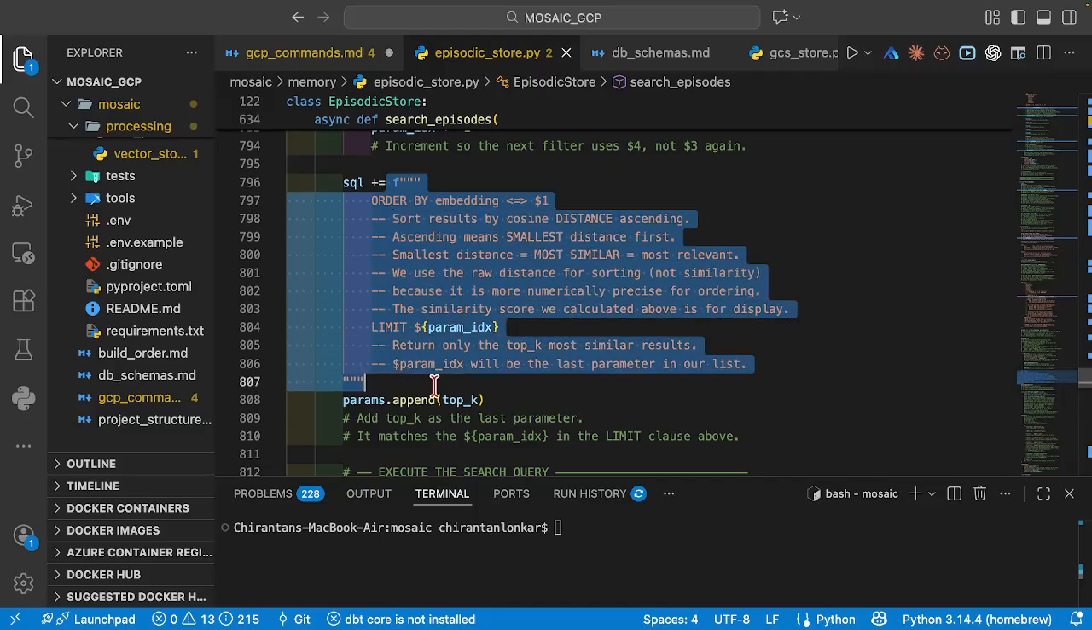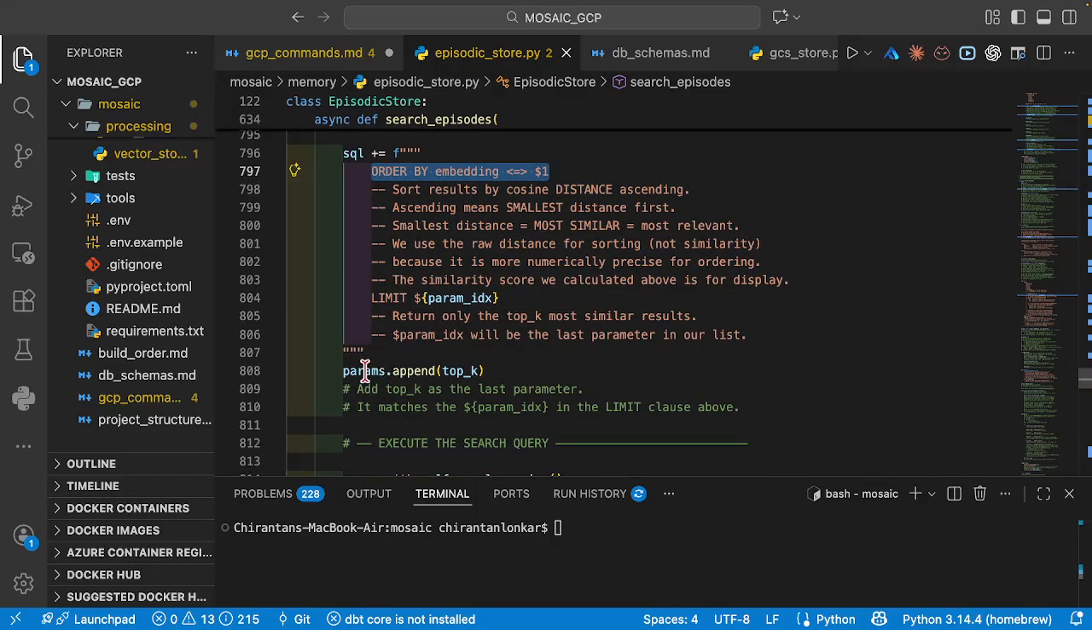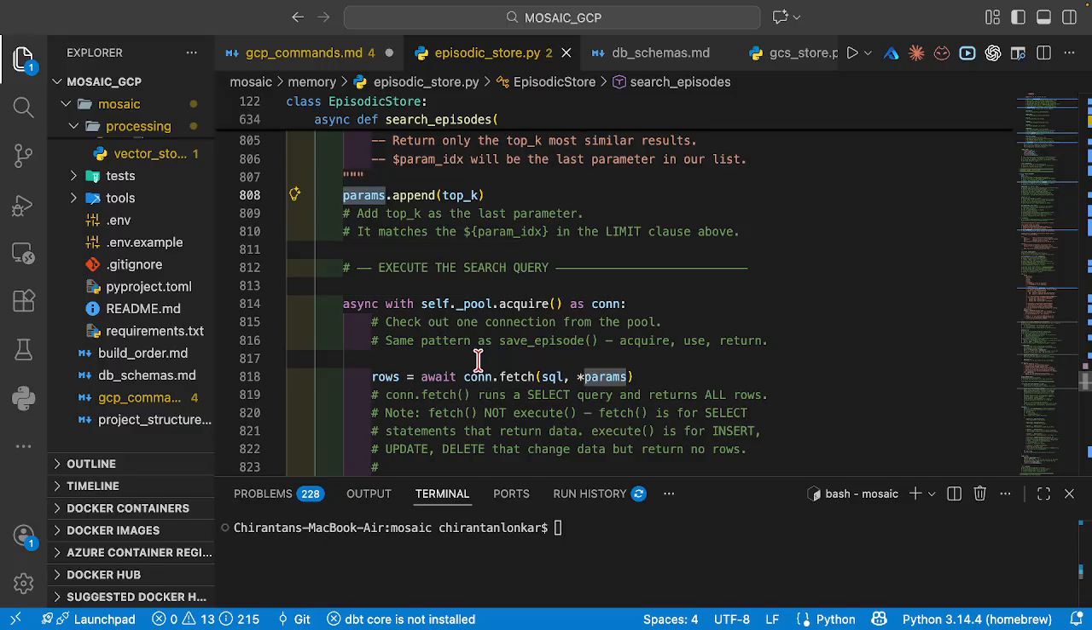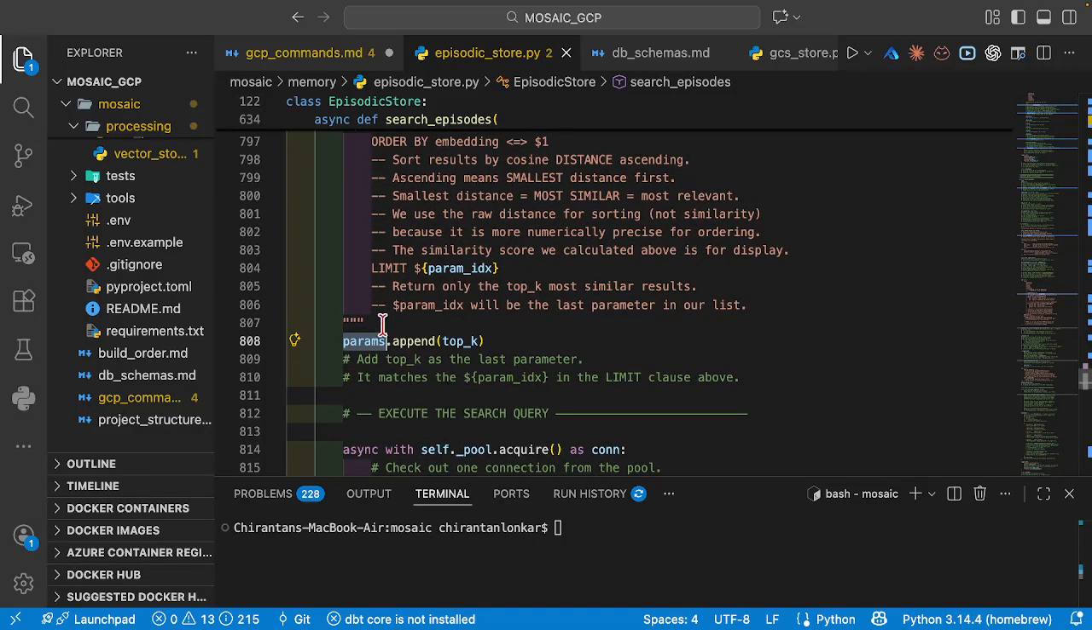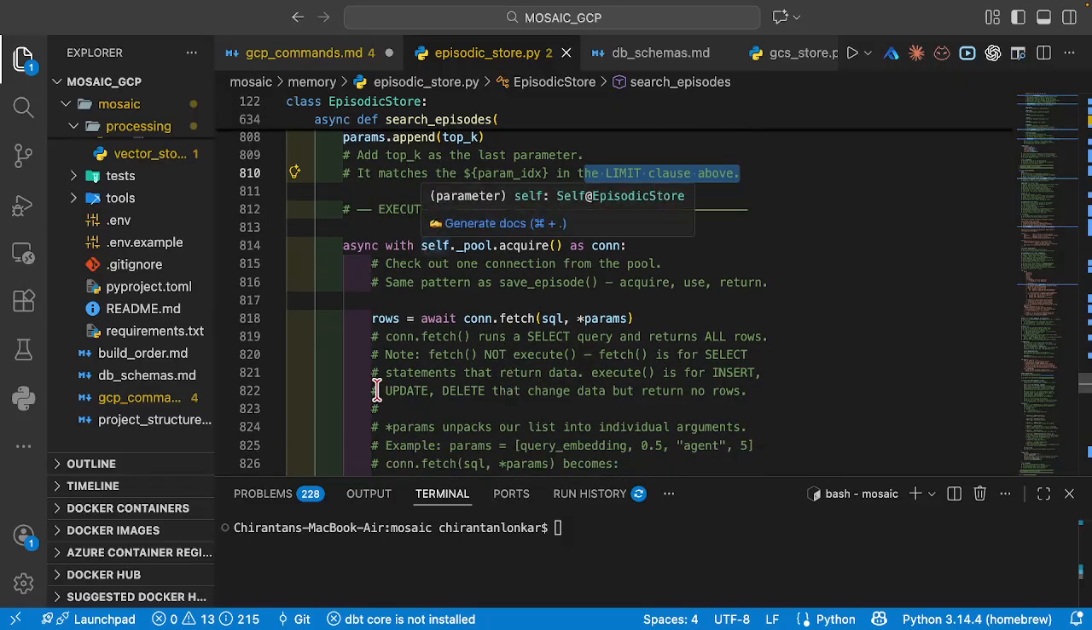All right, here is one more example of a SQL listing. I'm adding one more condition here, which is ORDER BY, right? I'm again appending top k to the parameters list. Whenever a condition gets added, we add top k as the last parameter. You can see it matches the parameter index in the LIMIT clause above. You can just read through this and you will understand.